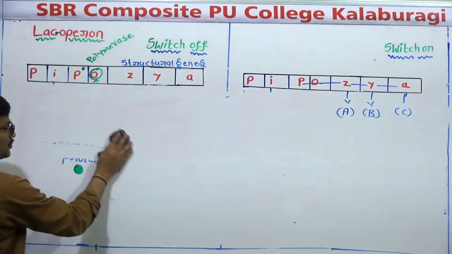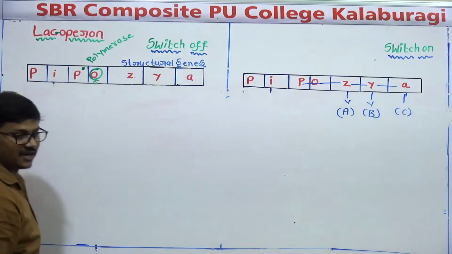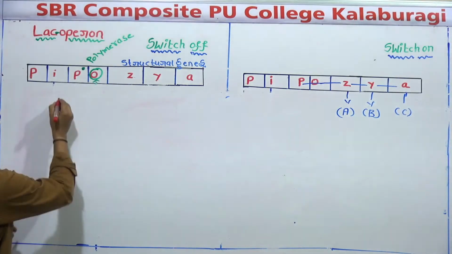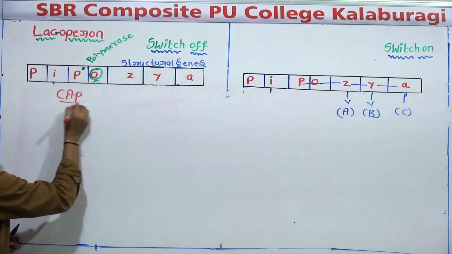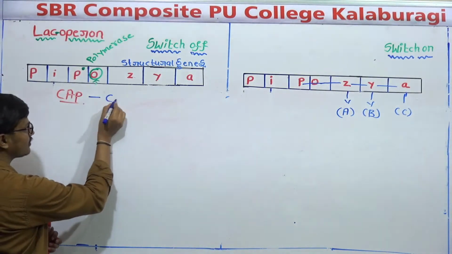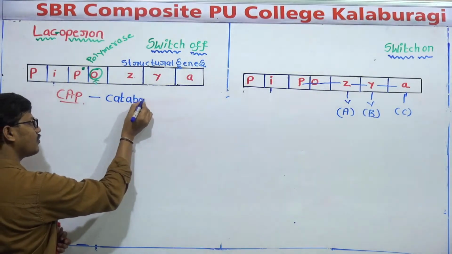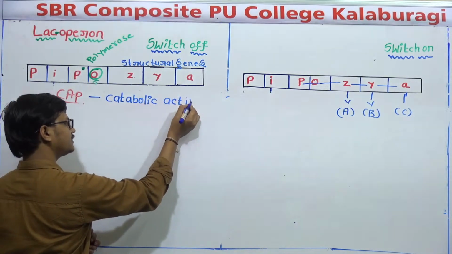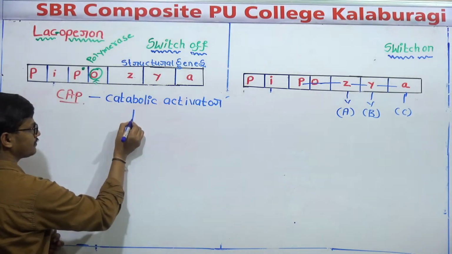Okay. And in addition to all these different structures, there is another structure called CAP. So what is the meaning of this CAP? Catabolite activator protein.